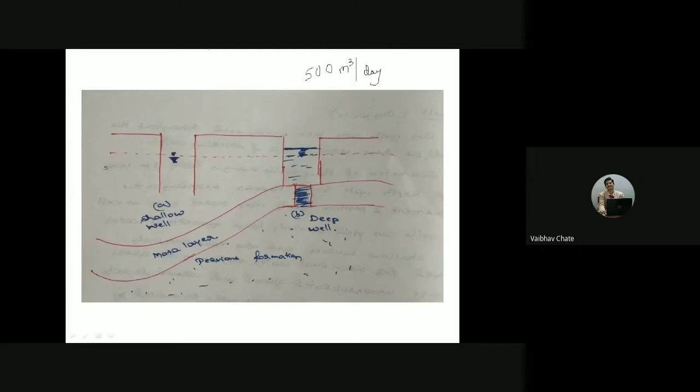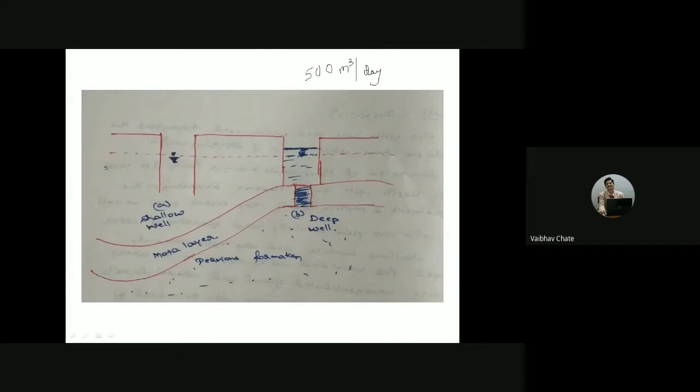Okay. So usually the residential wells that you are going to have, those particular wells will have a yield of less than 500 cubic meters per day. Please remember this. And the diameter usually will be less than 10 meters. We will not be going for a diameter greater than 10 meters or so.